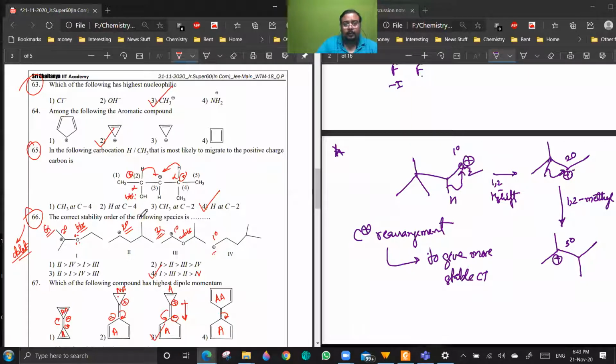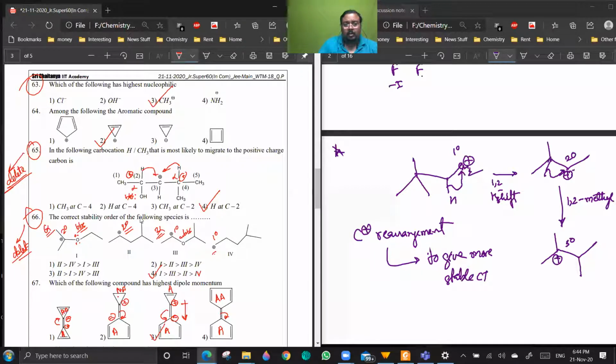Questions 63, 64. Is this a delete? Yeah, it should be a delete again because it is totally out of syllabus. It is carbocation rearrangement, which comes under reactive intermediates. We have not discussed that yet.